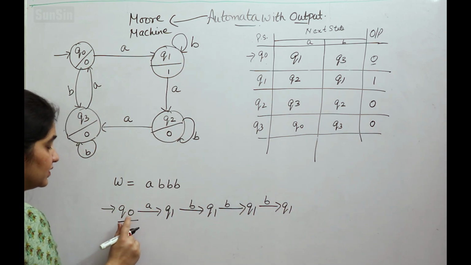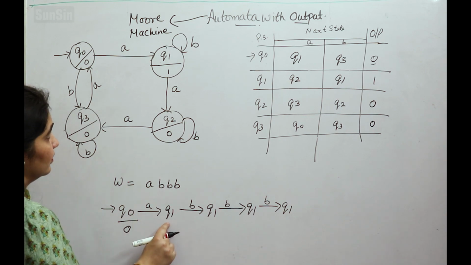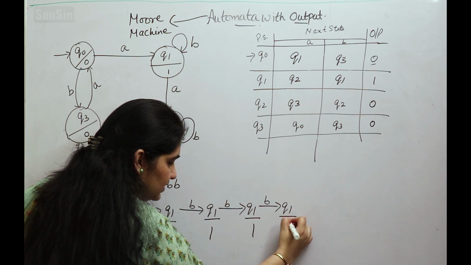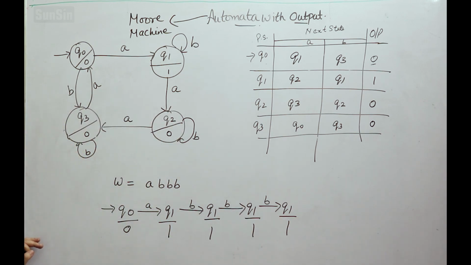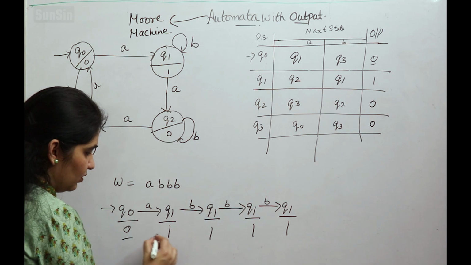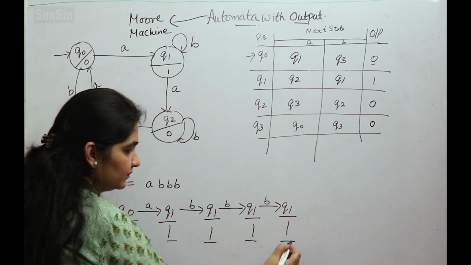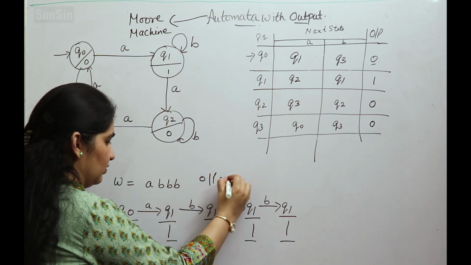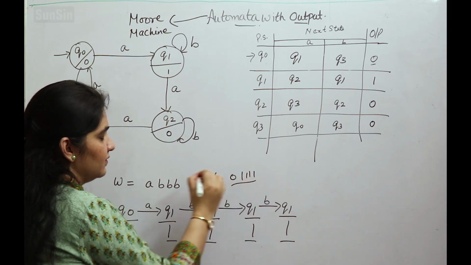So how we will write the output? We will write the output first of all for Q0. It will be 0. For Q1 it is 1, it is 1, it is 1, it is 1. Fine. So what output will be printed? The printed output will be 0, 1, 1, 1, 1. Fine. So the output will be equal to 0 followed by four 1s.